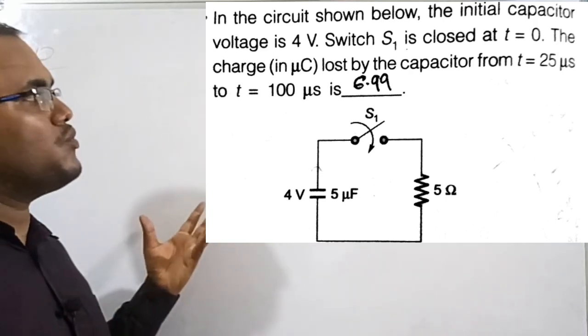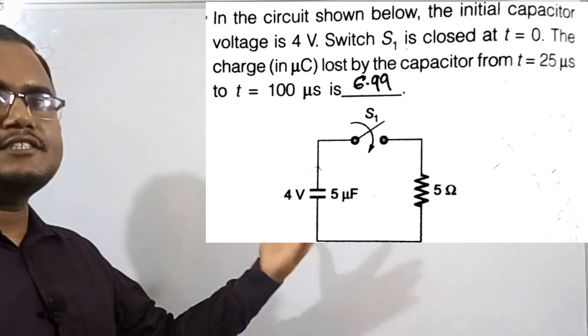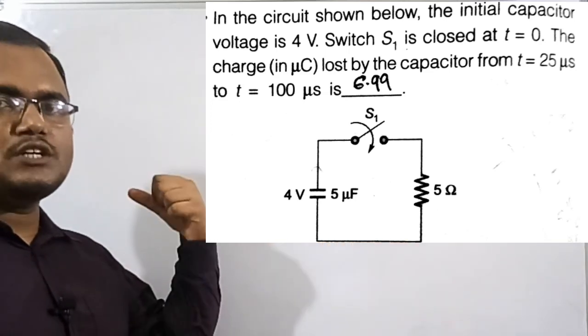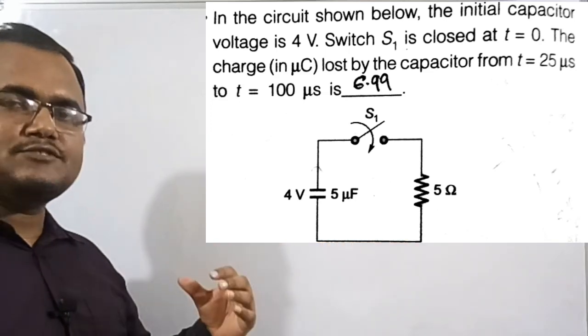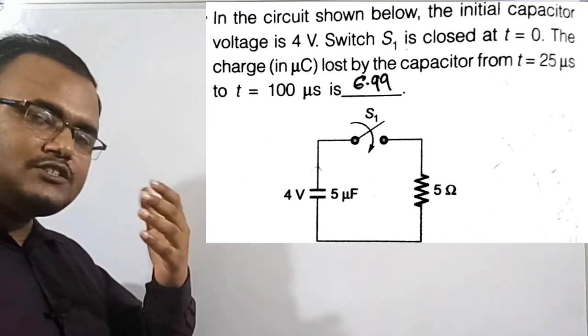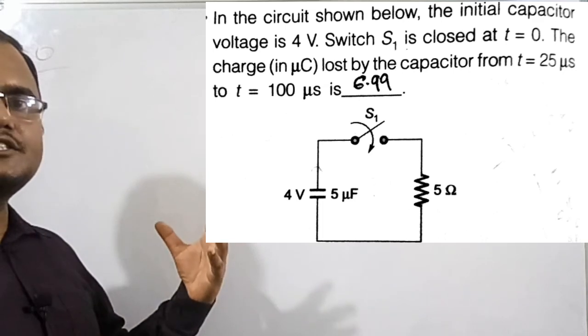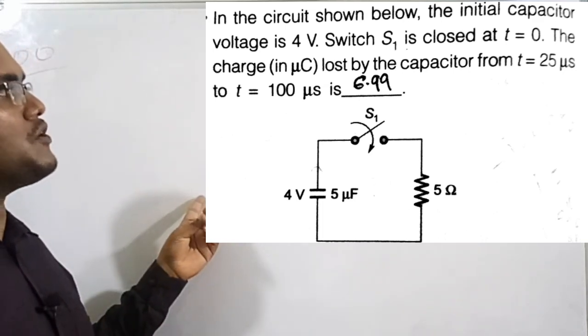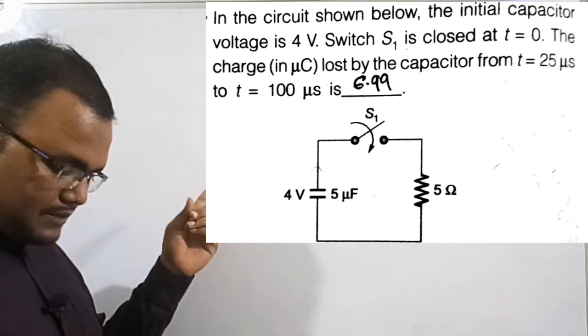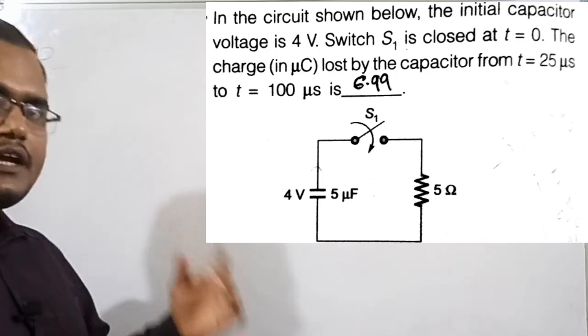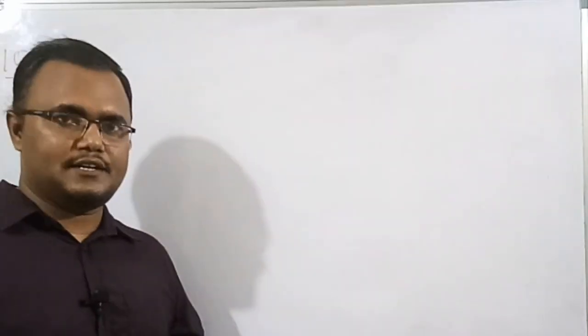Means this capacitor is going to supply its energy to the resistor. So therefore the charge is going to decrease from the capacitor. So therefore the voltage is also going to decrease. So how much is the charge it lost from time 25 microseconds to 100 microseconds they are going to ask. So let's get start to solve this numerical.